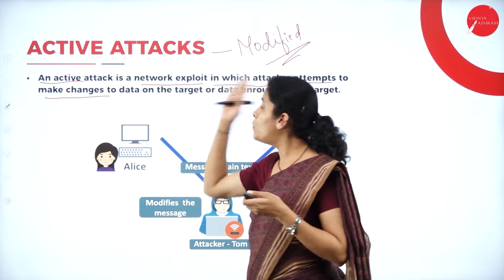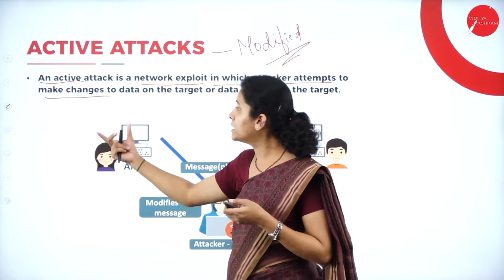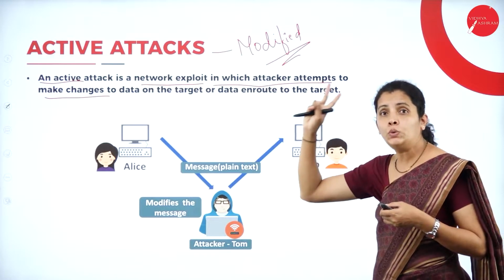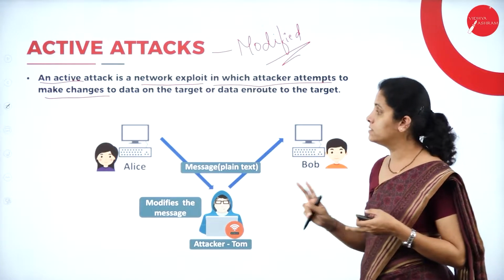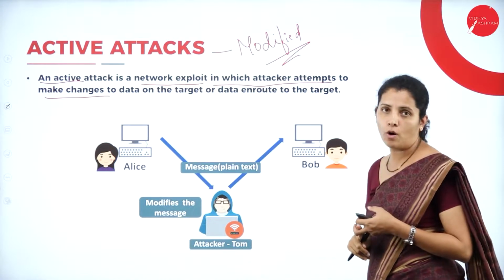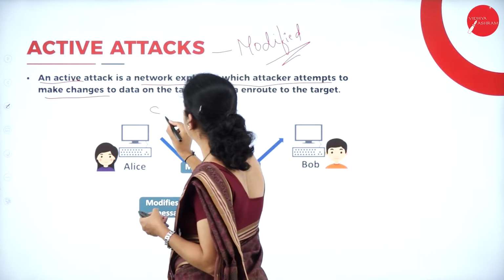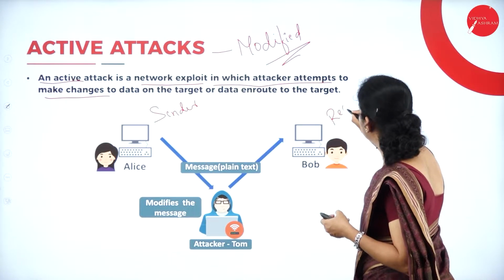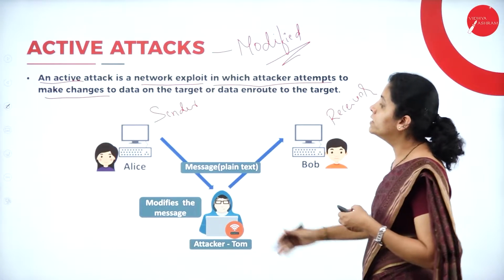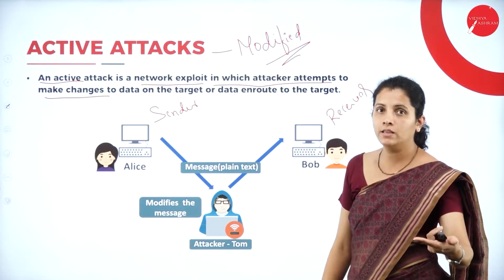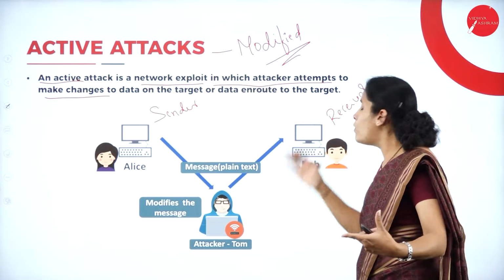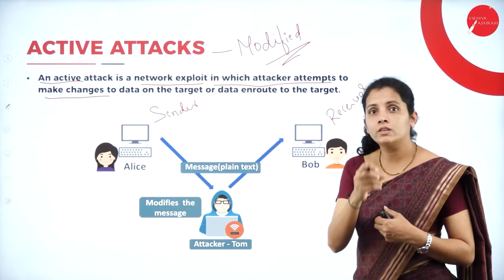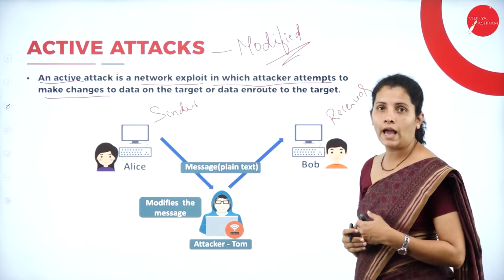To illustrate what is active attack, I'm going to consider this small example. So here I'm going to have two authorized users, that is Alice and Bob. Here Alice is the sender and Bob is the receiver. Alice is responsible for sending the message or data, where Bob is the user who is going to receive the data sent from Alice.